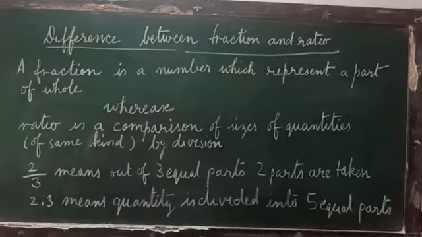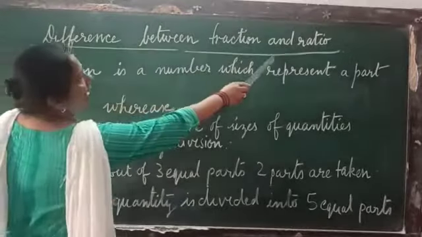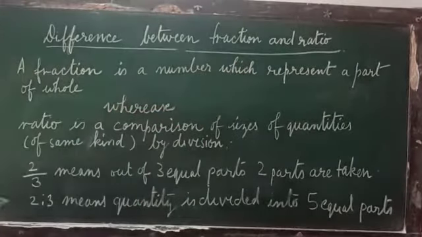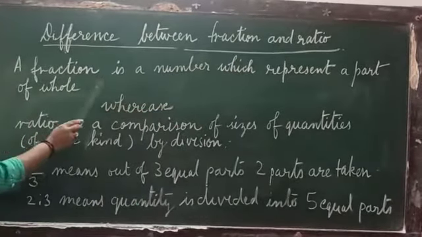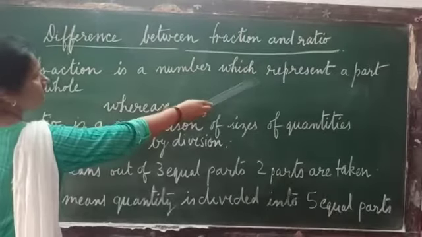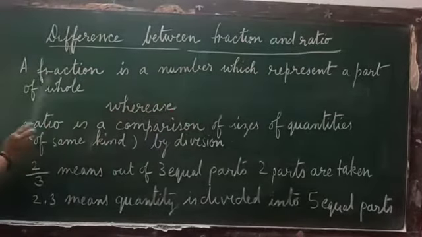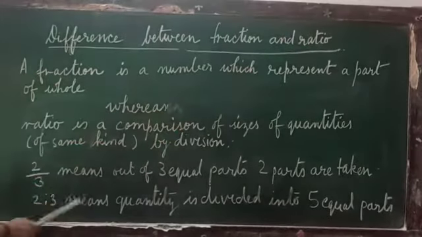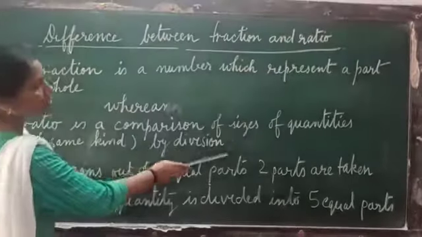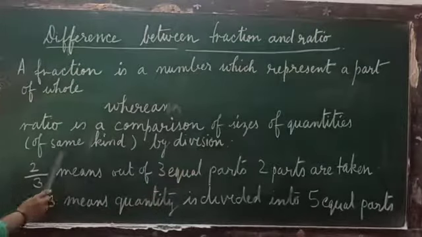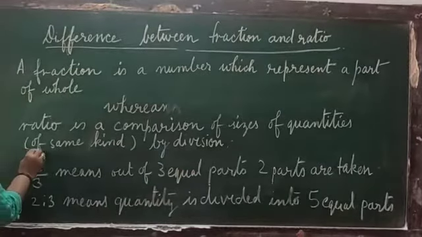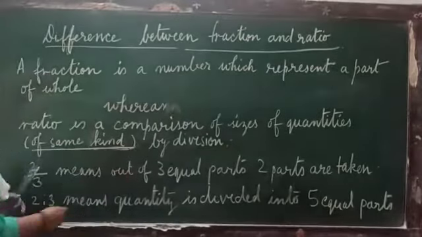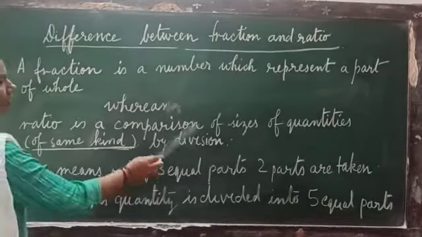Now what is the difference between fraction and ratio? Because both look very similar. A fraction is a number which represents a part of whole, whereas ratio is a comparison of sizes of quantities of same kind by division. See, this is very important. I'll explain what is the same kind later in the video.